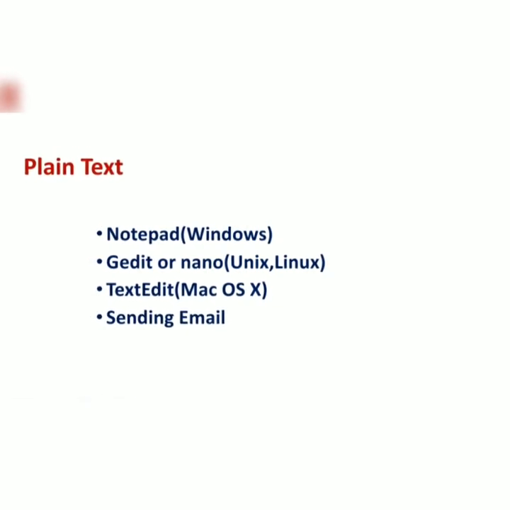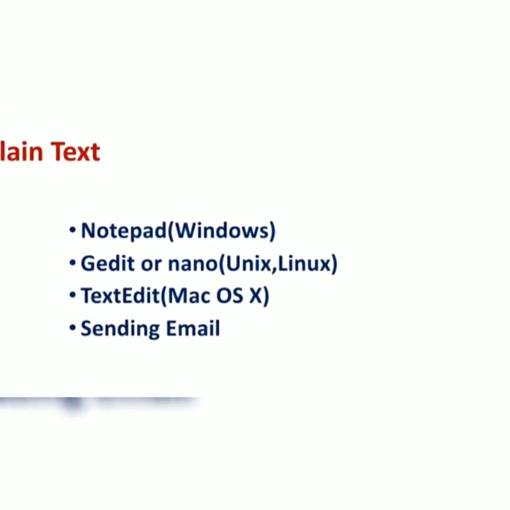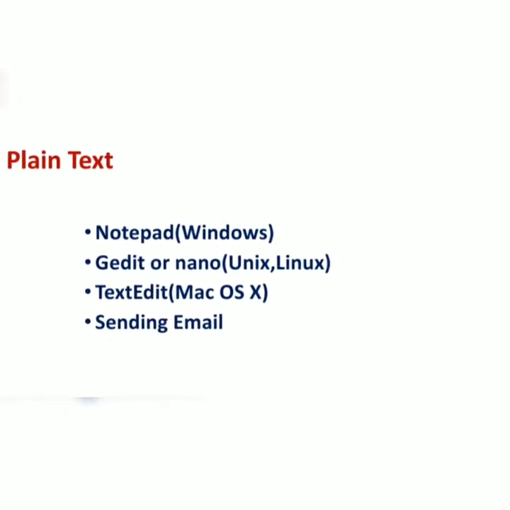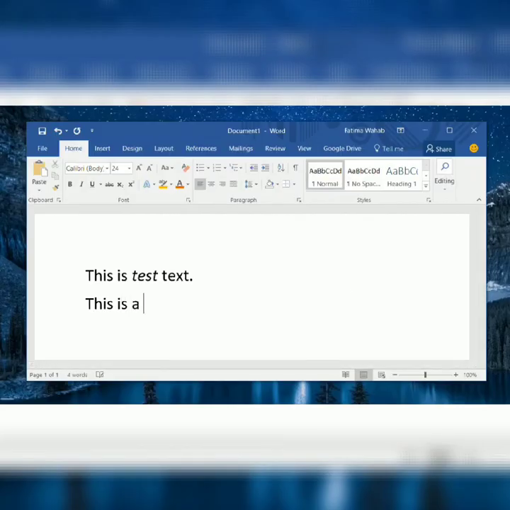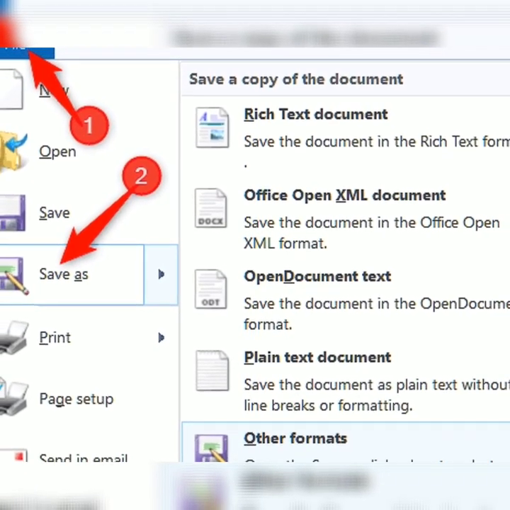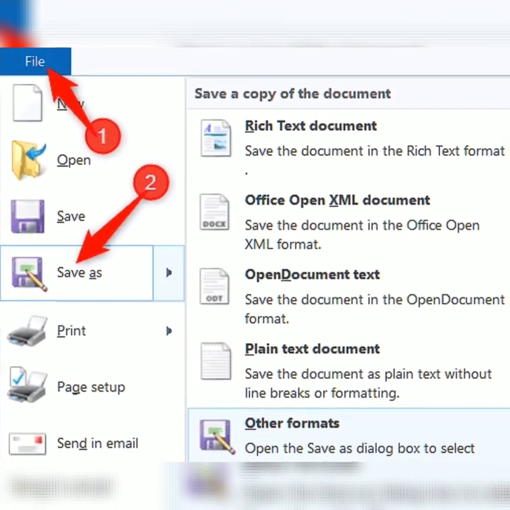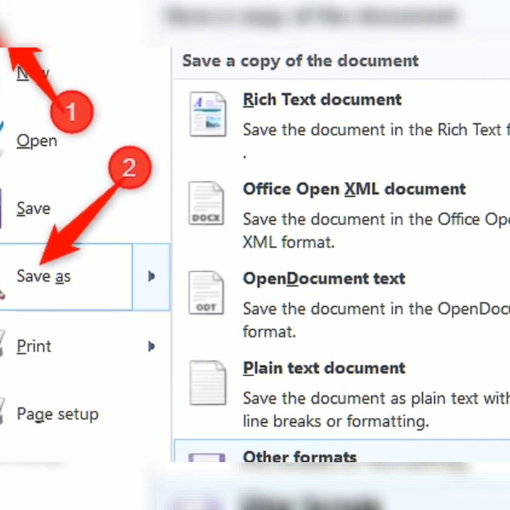Plain text is mainly used in emails for sending messages. We can create plain text by using Notepad, otherwise we can do that by using some word applications. First we need to type the text that we want to use. Since it is plain text, we need to type text alone in the document, and it should be saved by using the save as option as a plain text document. We can also do that with a rich text document by saving in that particular format.